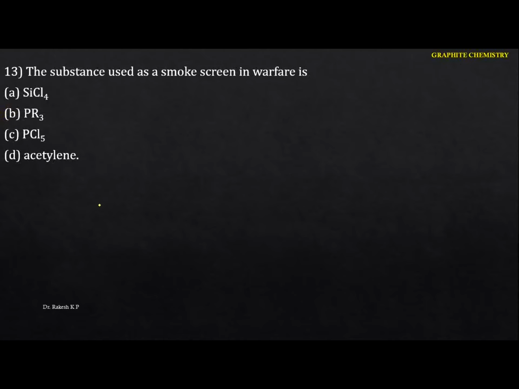Next one: the substance used as a smoke screen in warfare is... just identify this one here. Whenever silicon tetrachloride reacts with water, we get Si(OH)4 and there is a liberation of HCl. This gives you dense fumes. Because of the liberation of hydrogen chloride, you get the fumes that are used as a smoke screen in warfare. Hence the option will be A.